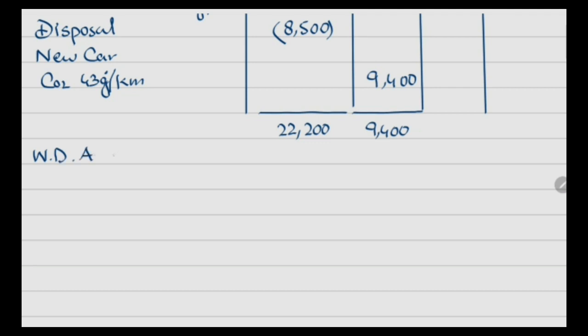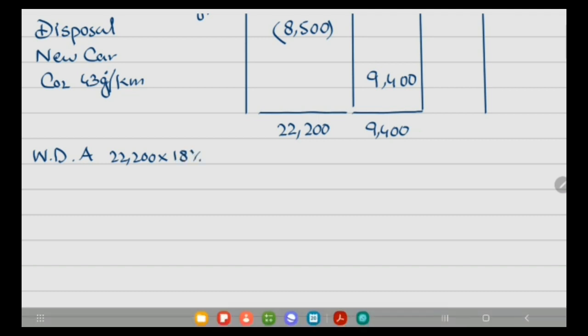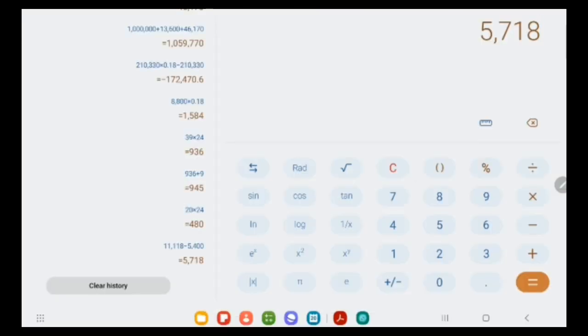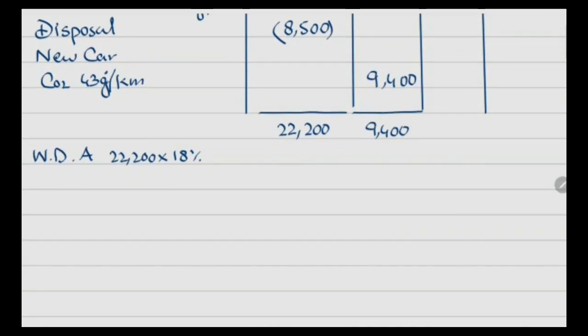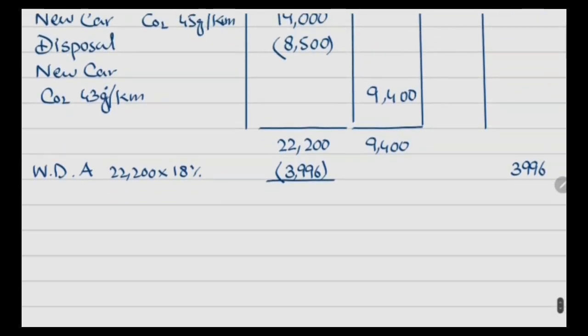So first writing down allowance on 22,200 at 18%. This will be 3,996. And this 3,996 will be recorded in the capital allowance column, right?